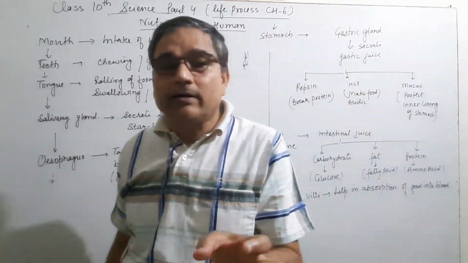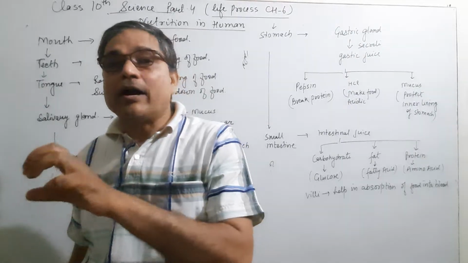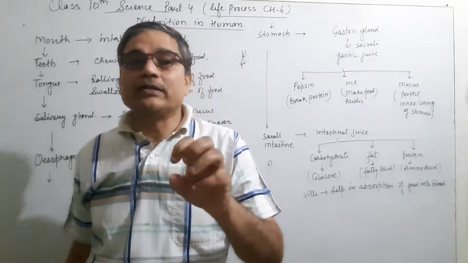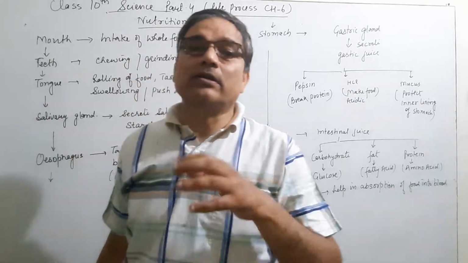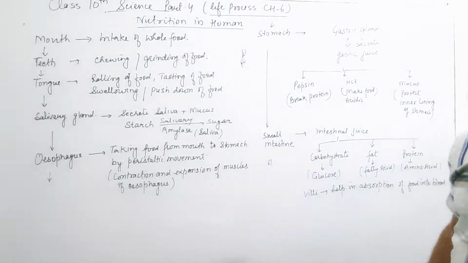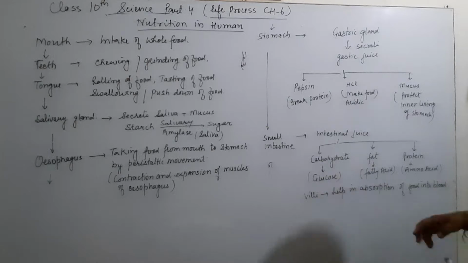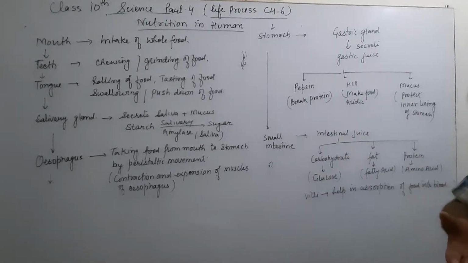Food which contains nutrients, meaning carbohydrate, protein and fats. Complete digestion of protein, carbohydrate and fats takes place in the small intestine. And the small intestine contains the intestinal juice, where the complete digestion of food takes place.